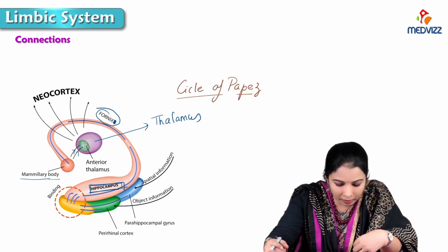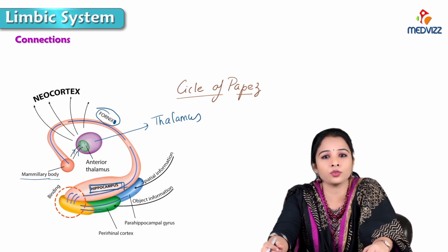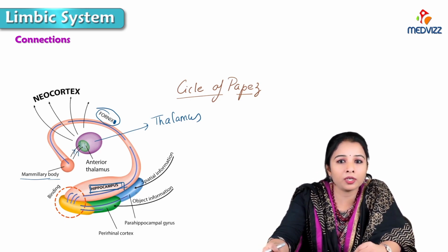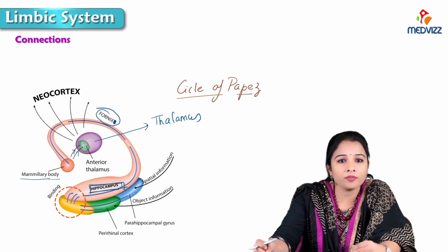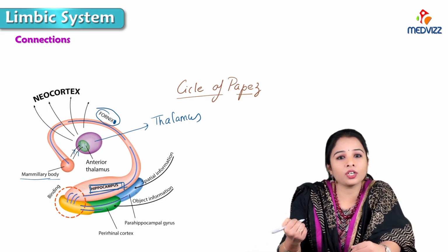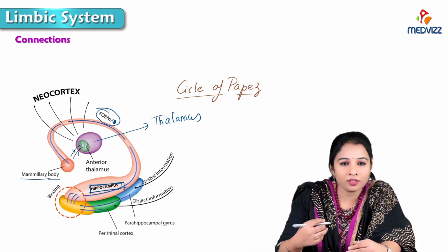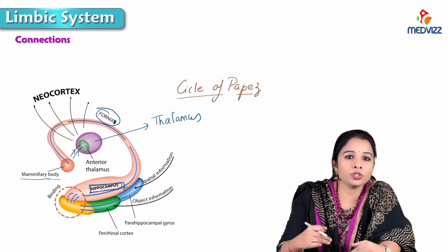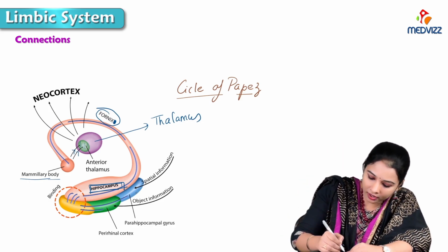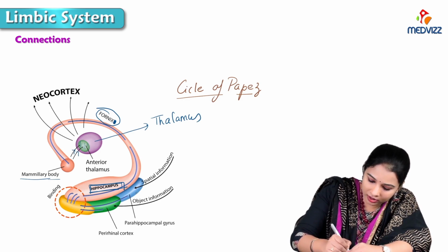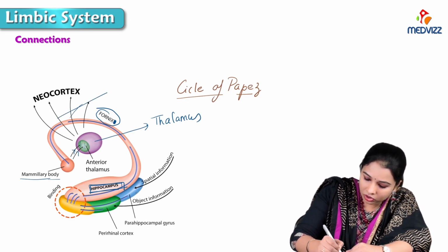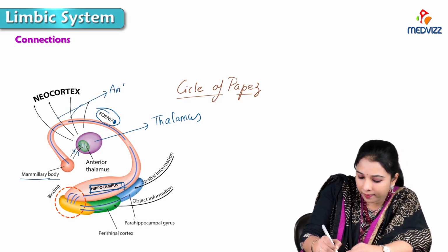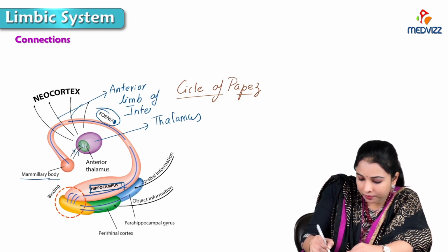So the tract between the mammillary body and the anterior nucleus of the thalamus is the mammillothalamic tract. And from the anterior nucleus of the thalamus, the fibers traverse through the anterior limb of the internal capsule.